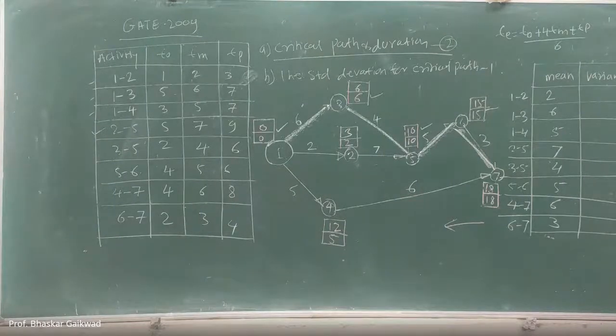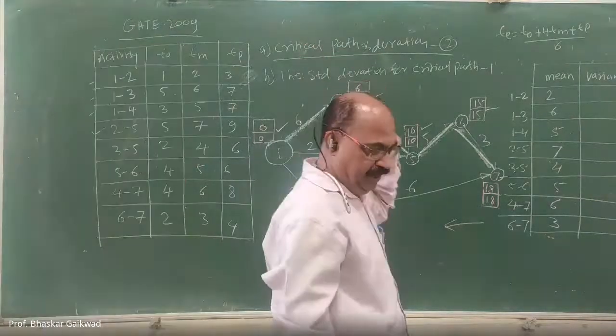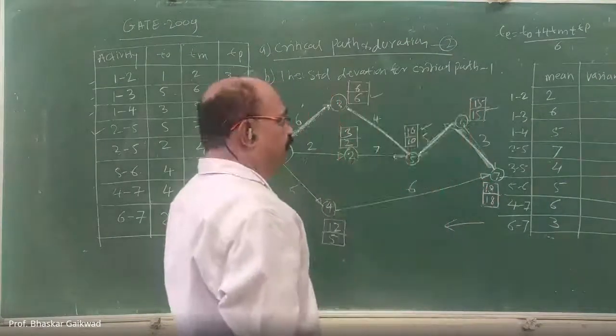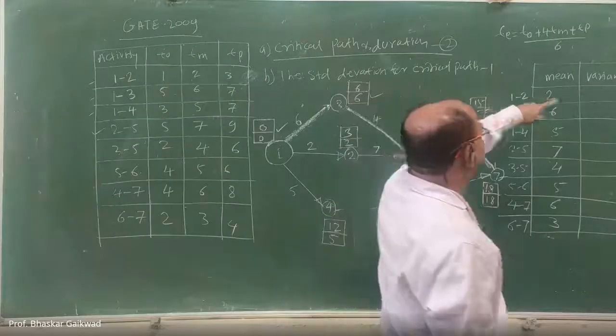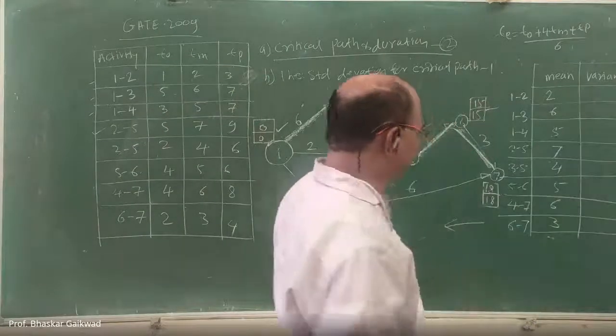Okay. Now we have to go for the next thing. What is the next thing? Up to here it is clear. Anybody having any doubt? Okay. Now we have to calculate variance. So what is the formula for variance?